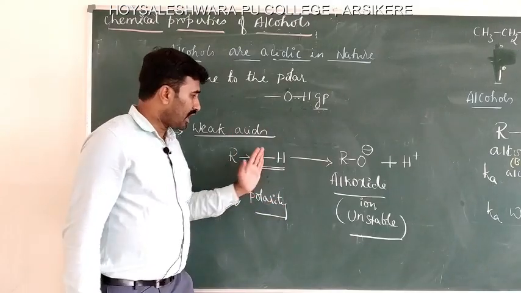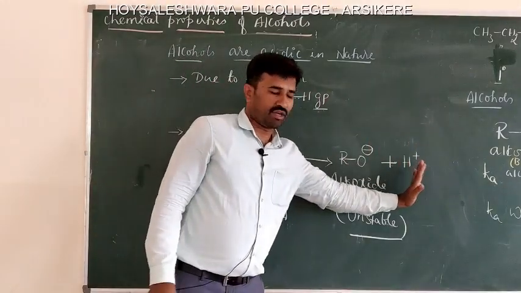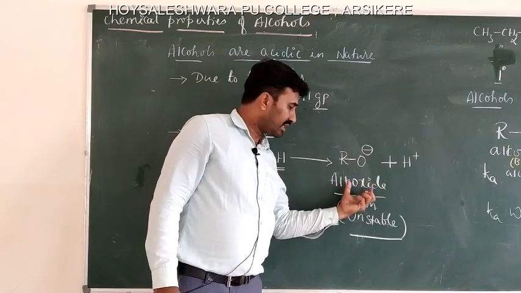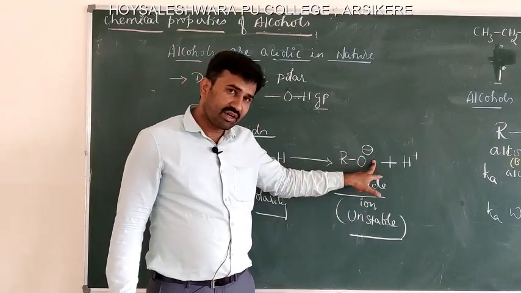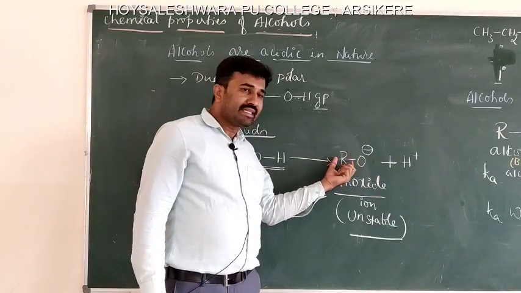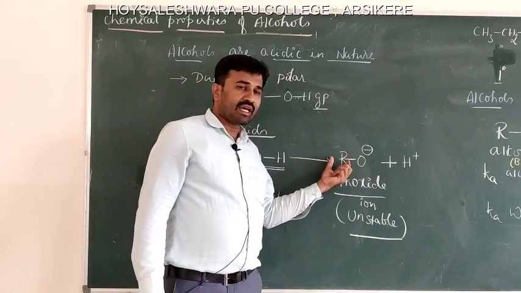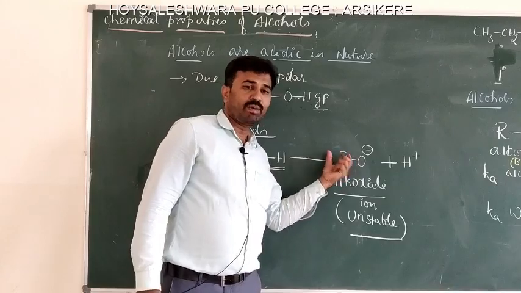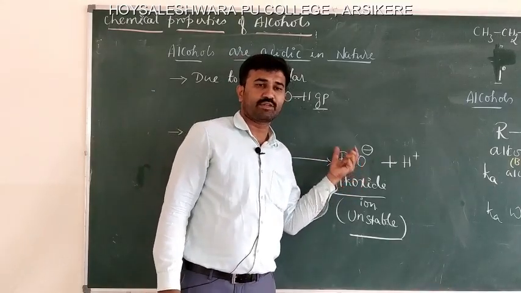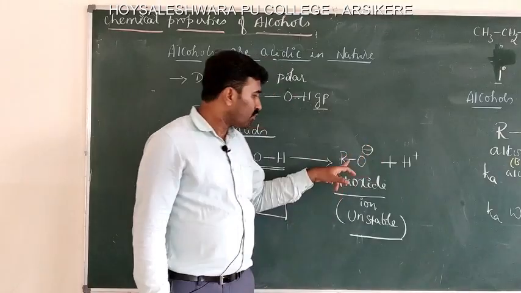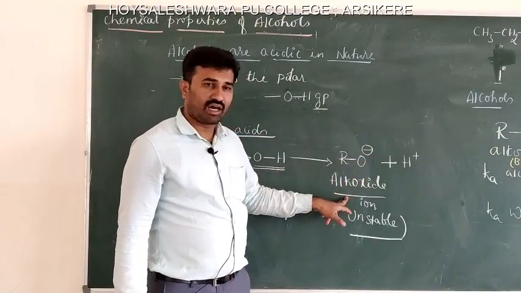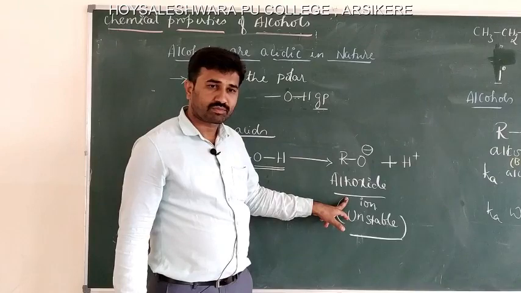At the same time, after giving off the H plus ion, the formed alkoxide ion is unstable because the negative charge on the oxygen atom is destabilized by the alkyl group. Again, the alkyl group exhibits a positive inductive effect, or electron donating effect, which destabilizes the alkoxide ion.